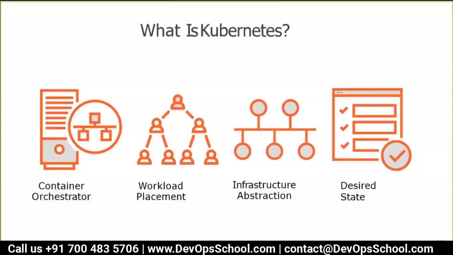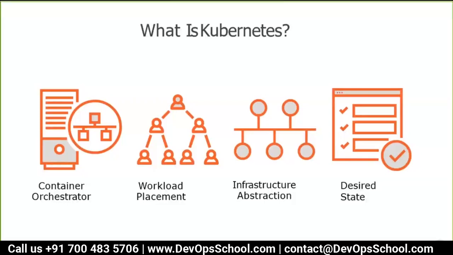Also, it is an infrastructure abstraction. That means you don't need to know the complexity of the infrastructure. All the complexity of the infrastructure is taken care of by Kubernetes. How Kubernetes manages such a vast infrastructure, you don't need to worry about, but you can still enjoy the functionality. That's the reason Borg and Omega are used by only a few engineers, and they are managing such a vast infrastructure around the globe.